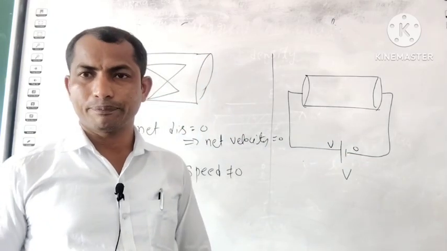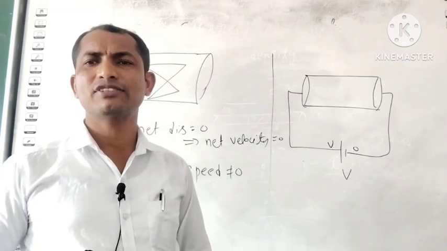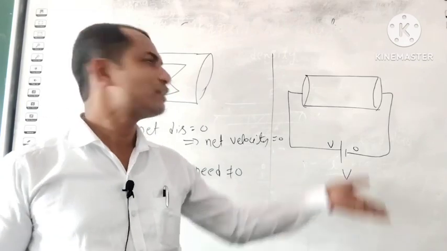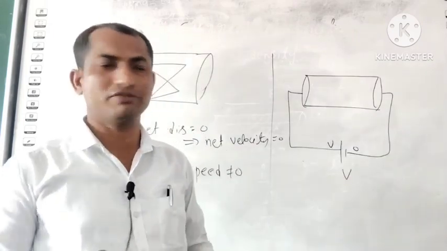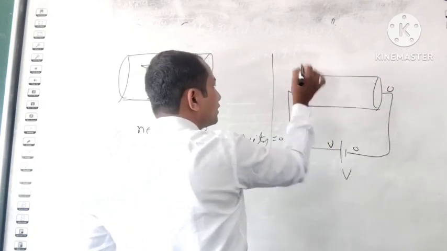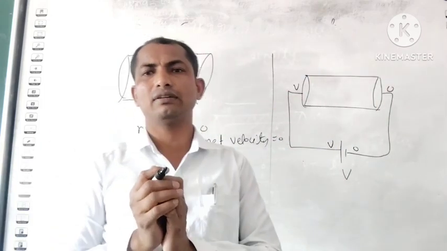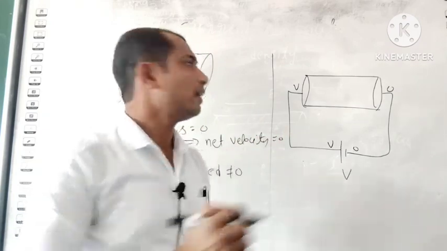One more thing: these are the connecting wires. In connecting wires the resistance is almost 0, so there won't be any potential drop. That means 0 at this place also, and on this side it is V, this is V only. Now we created a potential difference across this conductor.